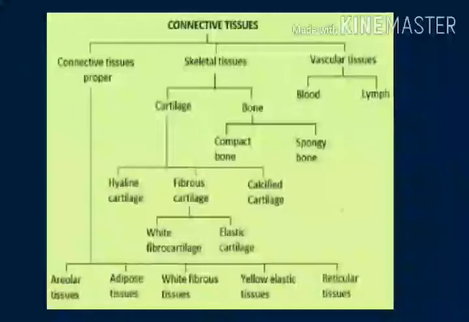In this tissue, the cells have large-sized intercellular space filled with a non-living ground substance called matrix secreted by the cells. The matrix has protein fibers.